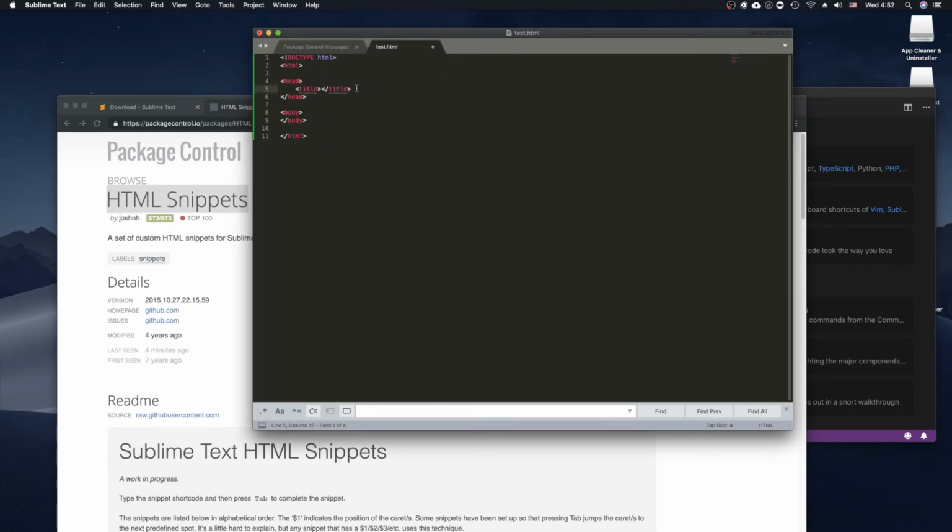Alright, cool. So we'll say testing out Sublime Text. Alright, let's go down the body. See, there's the autocomplete, which is really nice. We'll just write hello world. Let's see. Testing out prettier. Alright, let's mess it up a little bit.